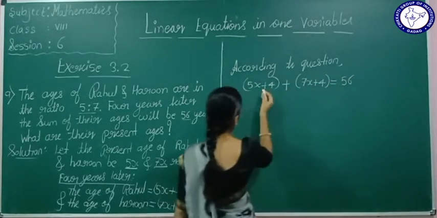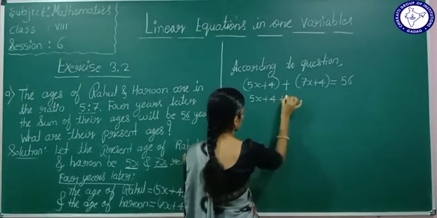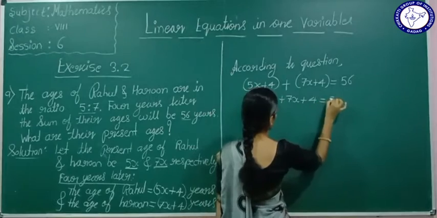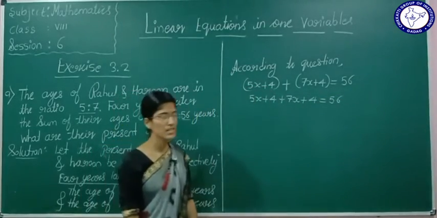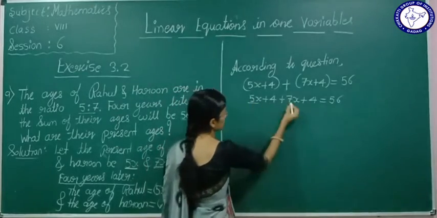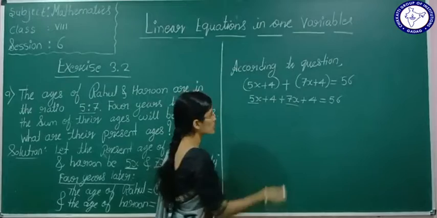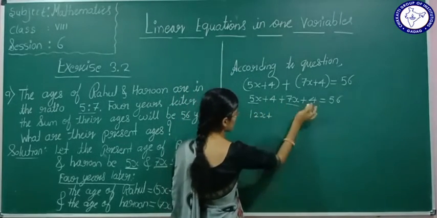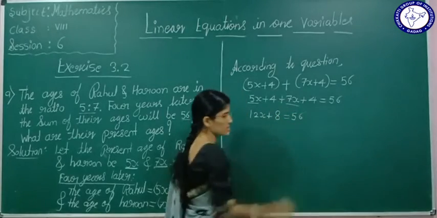Now we will remove this bracket. 5x plus 4 plus 7x plus 4 is equal to 56. Now see, like terms can be added, right? What is 5 plus 7? 5 plus 7 is 12. That will become 12x plus 4 plus 4 is 8, is equal to 56.